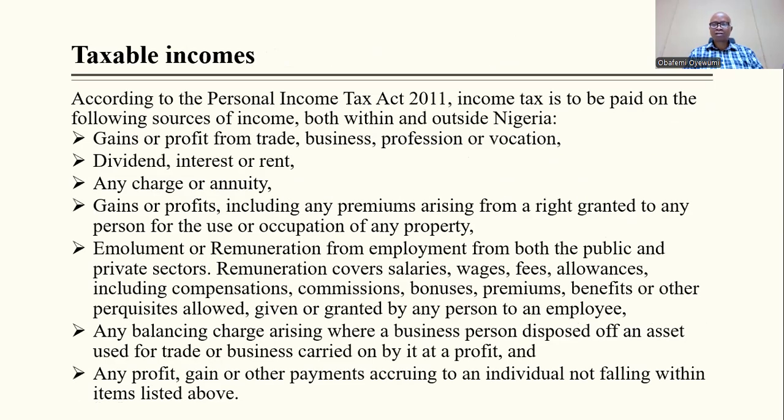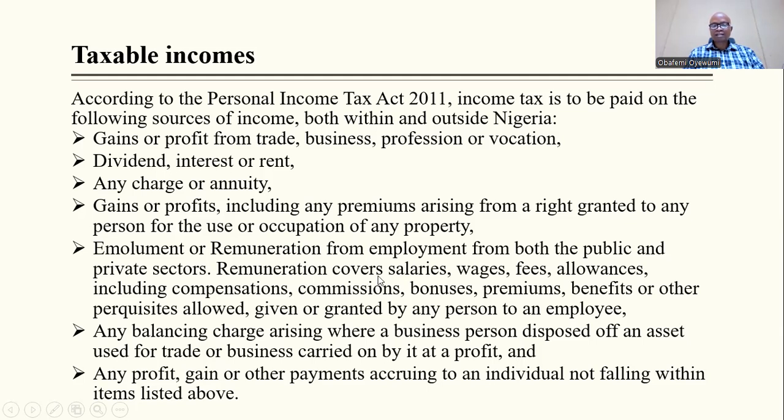Let's look at the taxable incomes. What are the taxable incomes when it comes to taxing unincorporated enterprises? We have gains, profit, dividends, interest or rent, annual charge or annuity, gains or profit, including any premiums arising from the right granted to any person for the use or occupation of any property, emolument or remuneration from employment from either the public or private sectors.